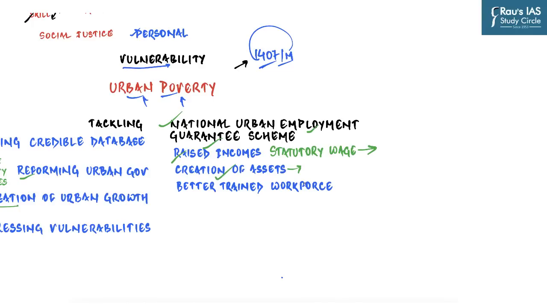And then of course it is going to create a better trained workforce. Just like you had MGNREGA for unskilled workers, with jobs like pond creation and road maintenance. But in urban areas, if a program is to be an urban employment guarantee, it cannot be unskilled. It has to have a skill component, and so it is going to result in a better trained workforce.